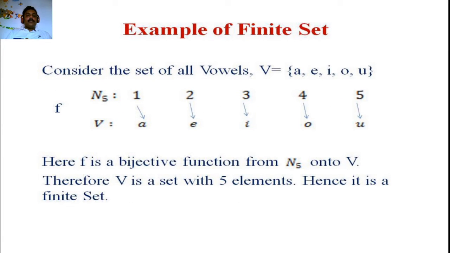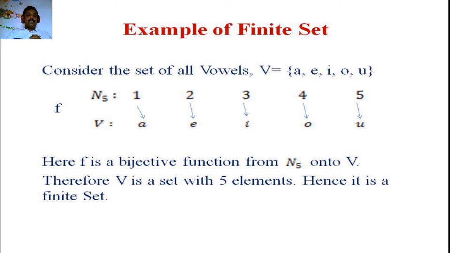Consider an example for a finite set, a very basic example to show the definition. Consider the set of all English vowels. V is the name of that set whose members are A, E, I, O, U. We know that the set has 5 elements. How are we able to define it as having 5 elements? As per the definition, it has 5 elements only if there is a bijection from N5 onto V. So we take N5 as the first 5 natural numbers 1, 2, 3, 4, 5 and list them. Below that we list the elements of the vowels.